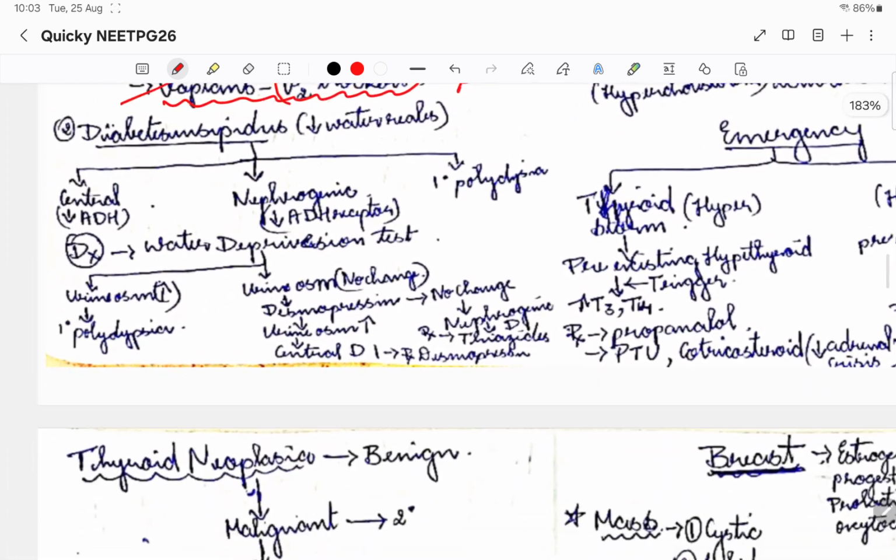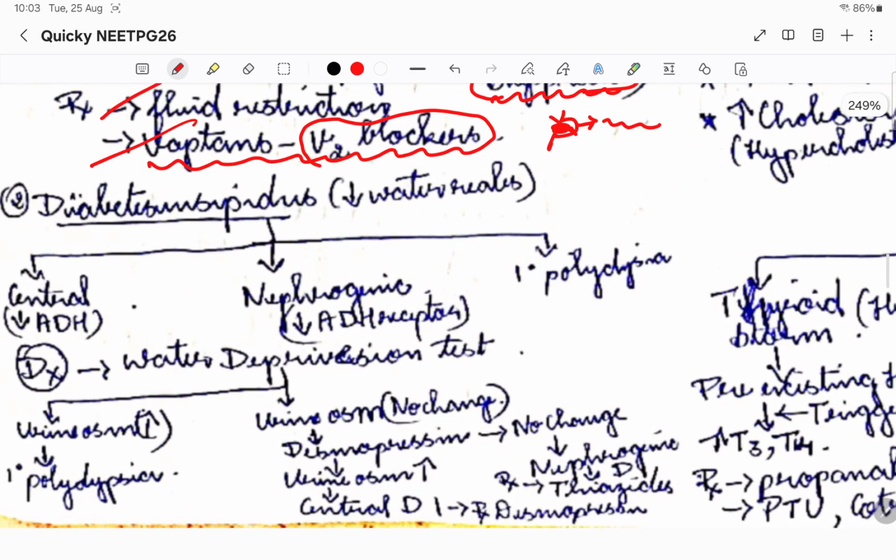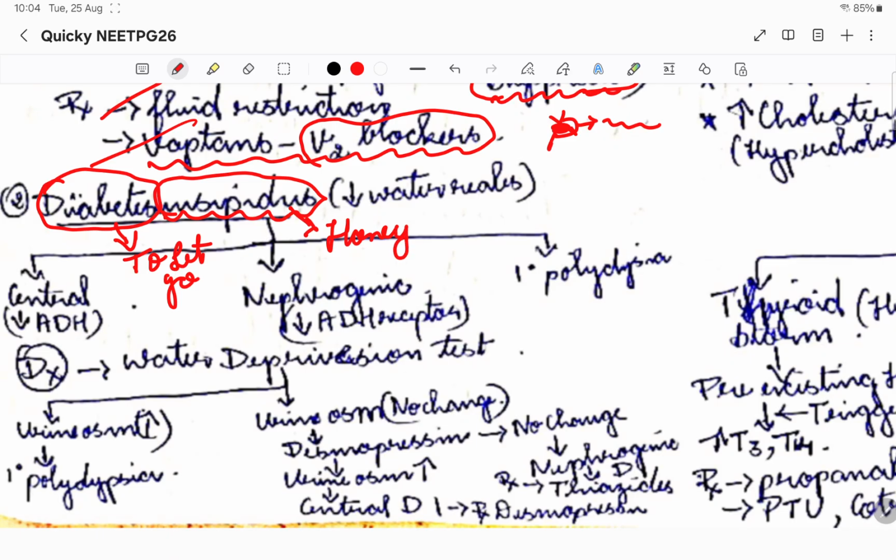Then coming to diabetes insipidus, here it is the opposite of SIADH. There is no ADH acting, so there is no water reabsorption and too much urination is happening. This is called diabetes insipidus. Diabetes means to let go. This is a Greek word. Insipidus is water, to let go water, whereas diabetes mellitus means honey. Mellitus means honey, sweet flavored water. So letting go sweet flavored water.